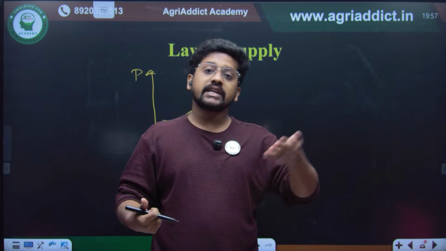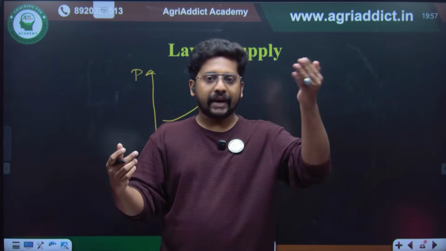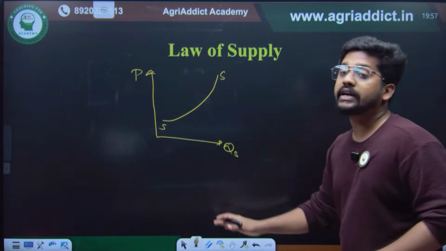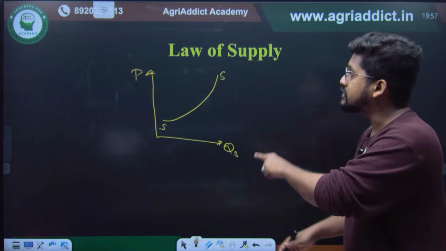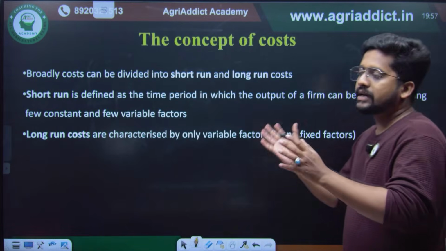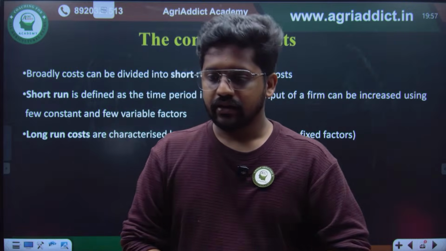Why? When the price increases, the farmer will be selling more. When the price decreases, the farmer will be selling less. So there is a direct relationship between the price and quantity supplied. That was quantity demanded, this is quantity supplied. So the demand and supply concepts are finished.